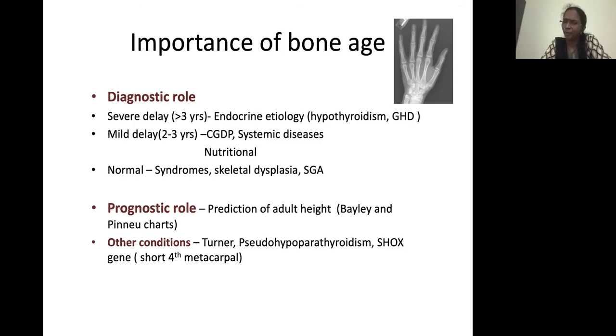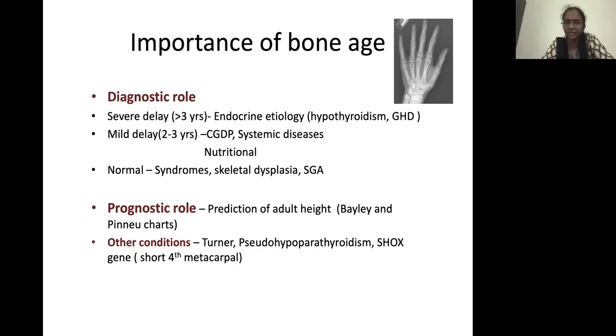Bone age can be normal in conditions like some syndromes, especially Turner syndrome and other genetic conditions. In skeletal dysplasias, you can sometimes get a normal or even an advanced bone age. Small for gestation, SGA, babies with poor catch-up can also sometimes have a normal bone age. So we have to see the degree of delay of bone age.